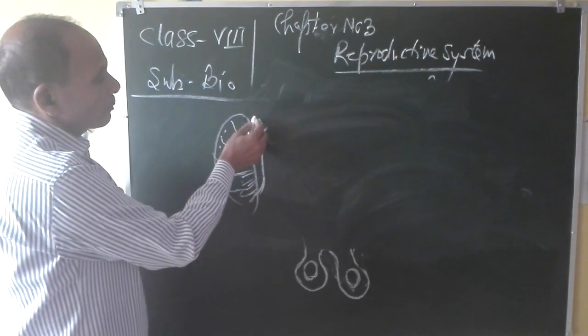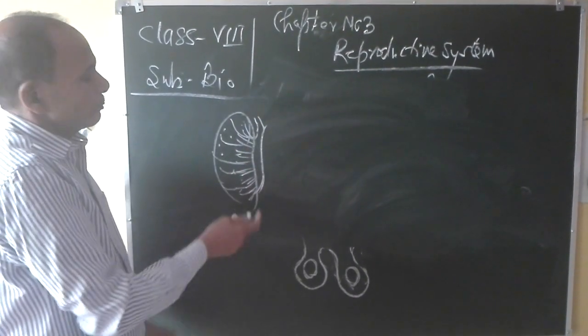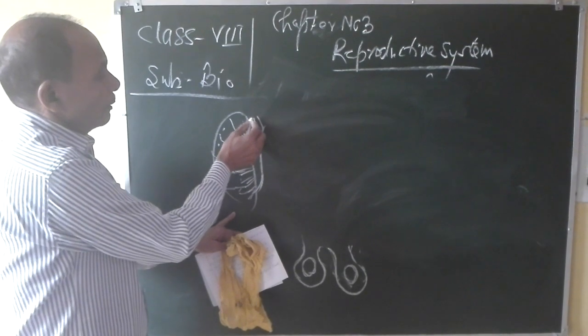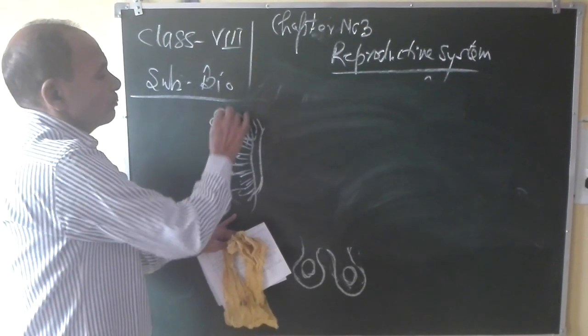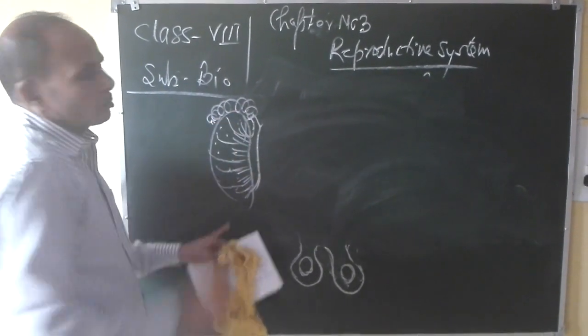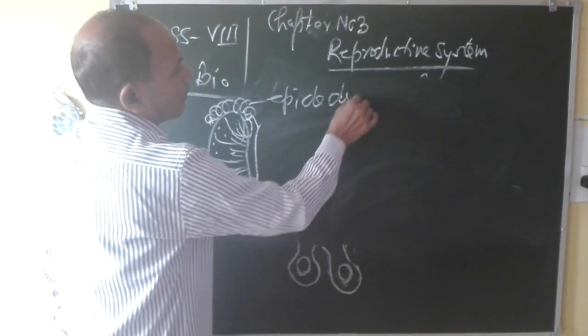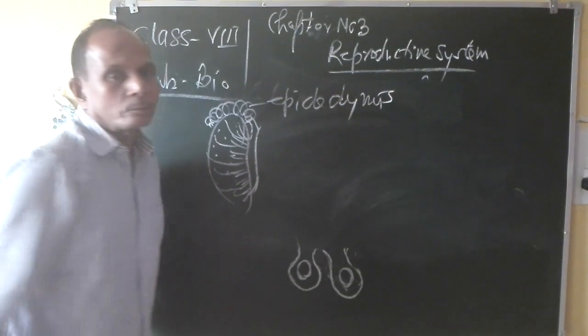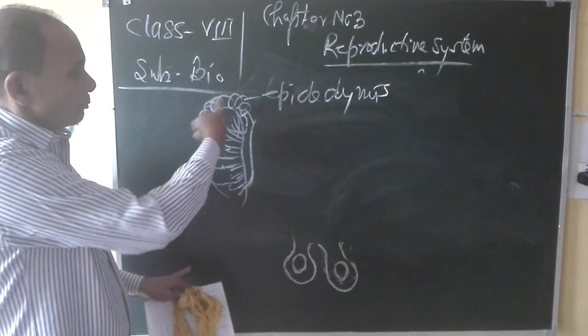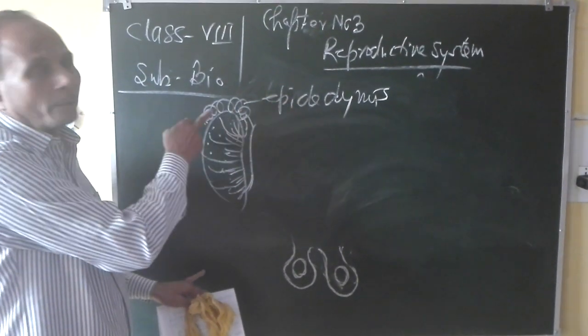That single duct will travel upside from the side of the testis, and on the top of the testis it will form a cap-like structure. This cap-like structure is known as epididymis. It is a cap-like structure made up of tubular structure.